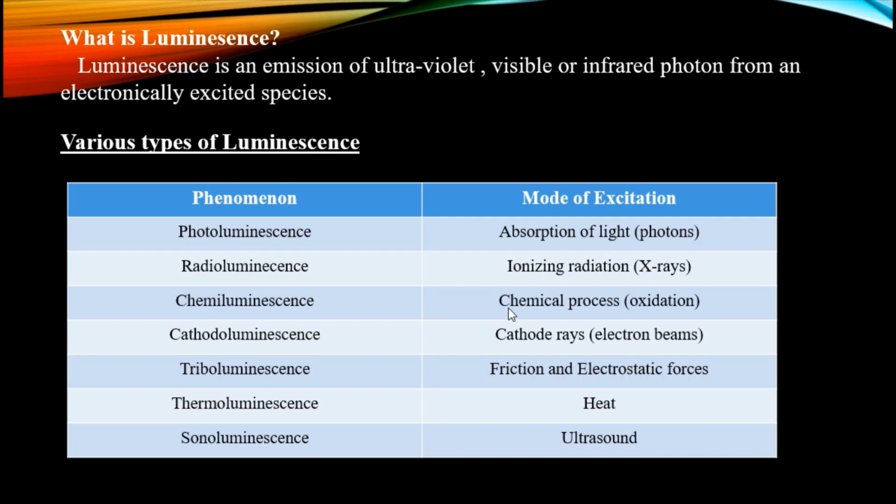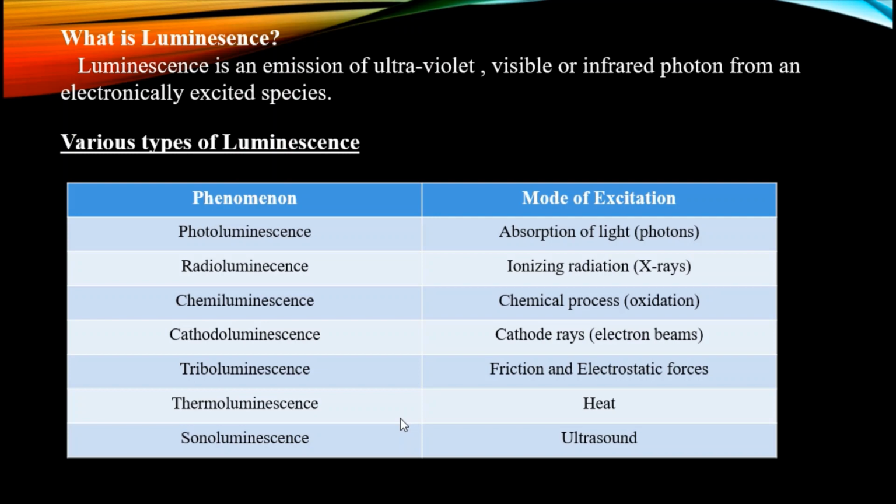When the mode of excitation is cathode based, it is called cathodoluminescence. When the mode of excitation is friction and electrostatic forces, it is called triboluminescence. When heat is the mode of excitation, the phenomenon is called thermoluminescence. When ultrasound is used as the mode of excitation, the phenomenon is called sonoluminescence.